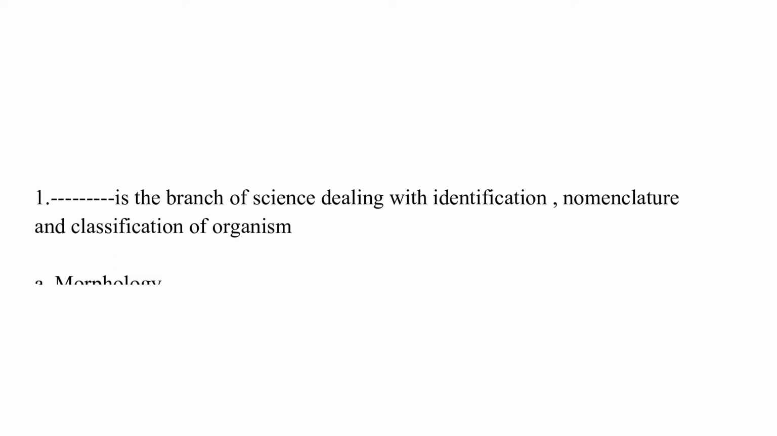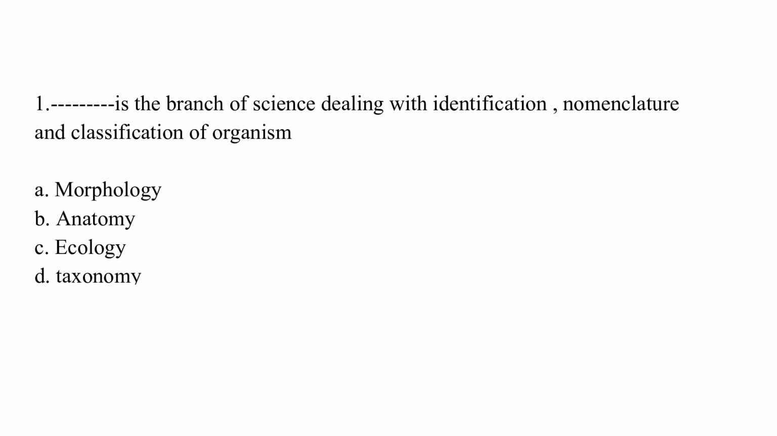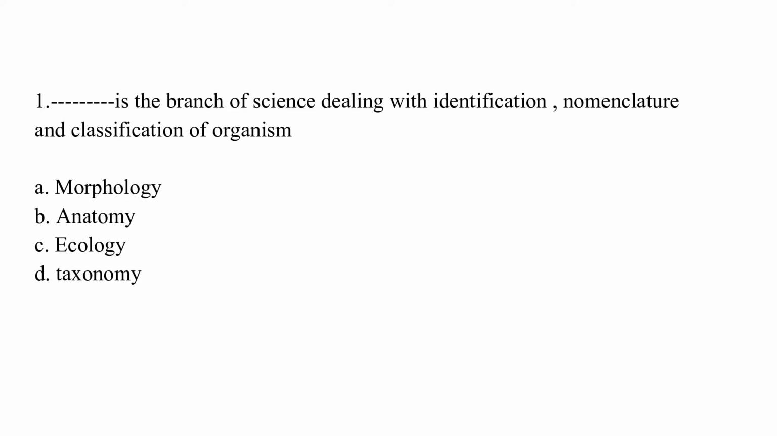This is the branch of science dealing with identification, nomenclature, and classification of organisms. The options are A. morphology, B. anatomy, C. ecology, D. taxonomy. The correct answer is D, which is taxonomy.